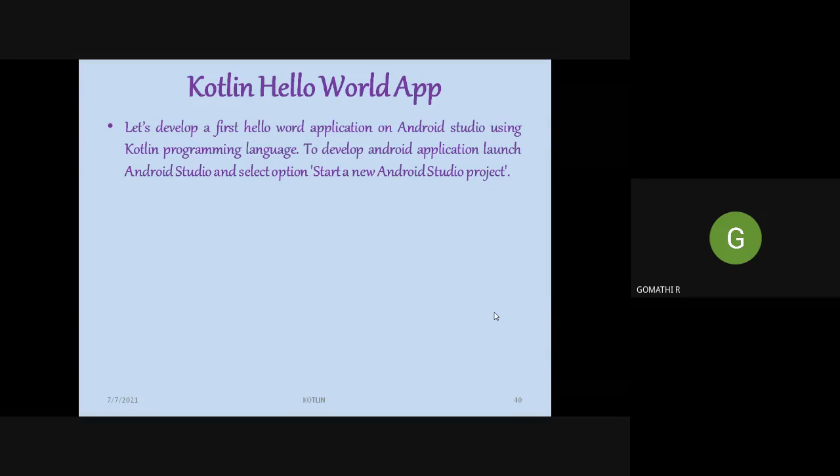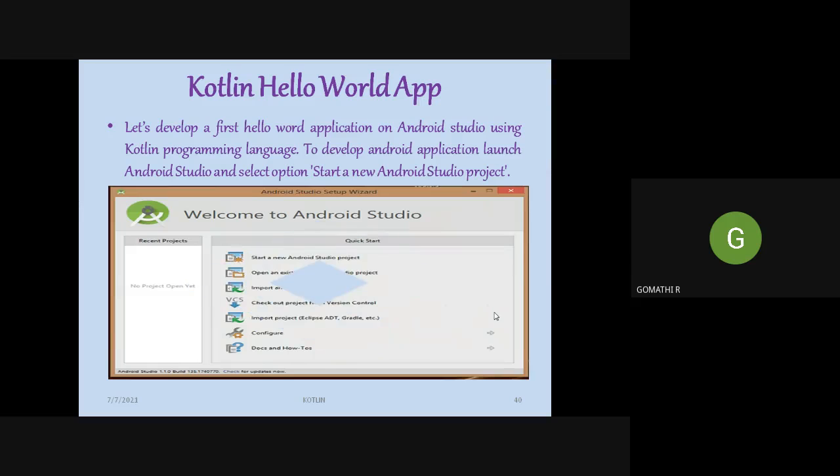So I have taken an example using Android Studio. For that, first you have to install Android Studio in your system. Then after installation, you will be entering into this wizard. Welcome to Android Studio, in which you have different items, including start a new Android Studio project. When you click that, that is the first step for creating any app.